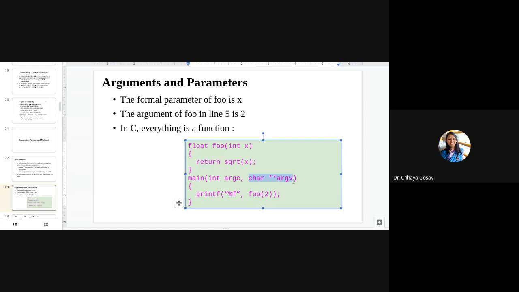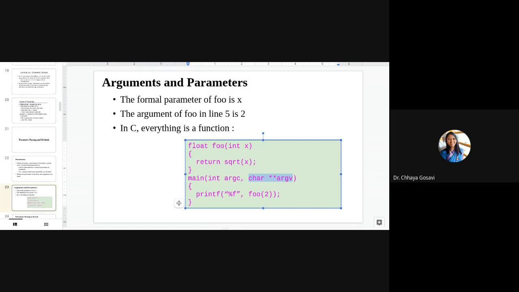For example, when I declare a main function and want to run it from the command prompt in Linux, you go to the terminal and type the command cc, cc is for compilation, cc main.c, which is your file name, followed by parameters.